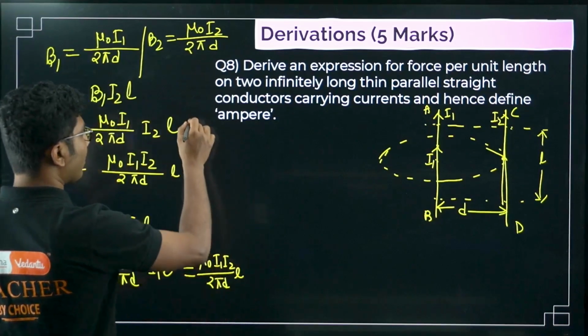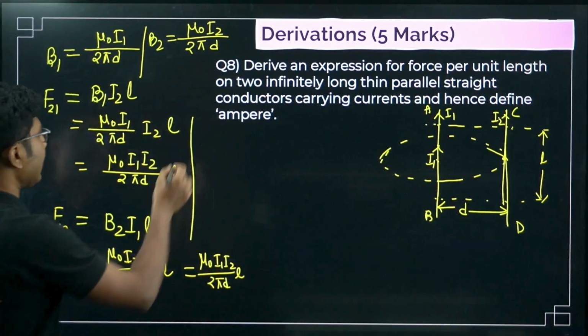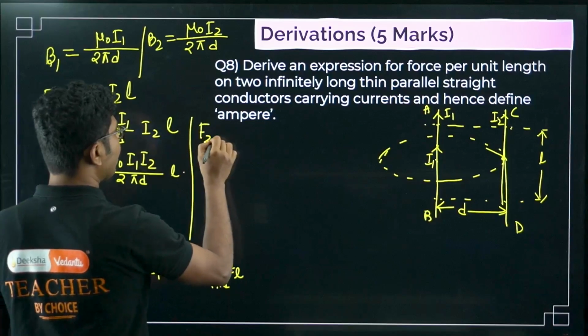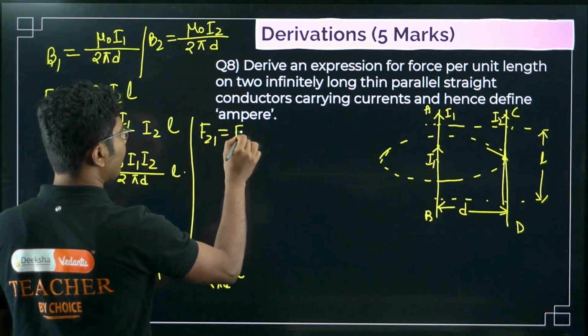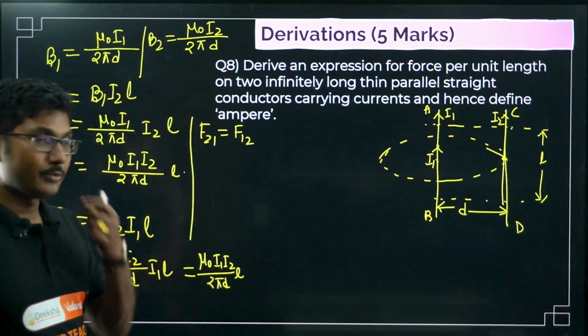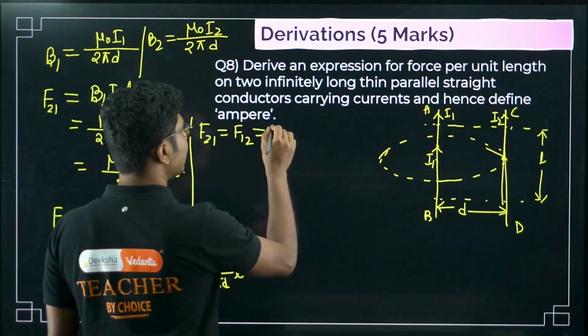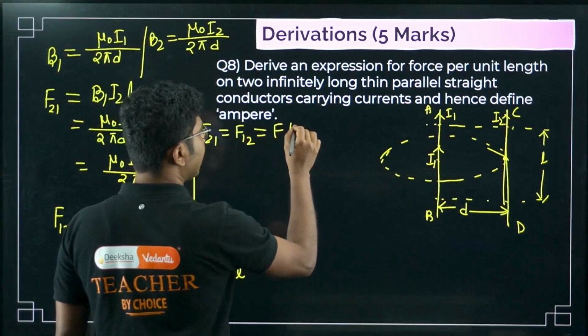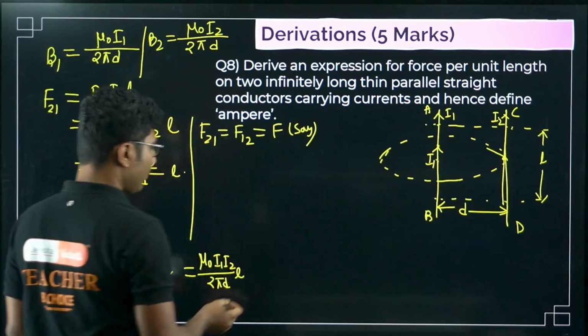Now what you can see from these two derivations is that magnitude wise F21 should be equal to F12, and say this force is F. Both of them are same.